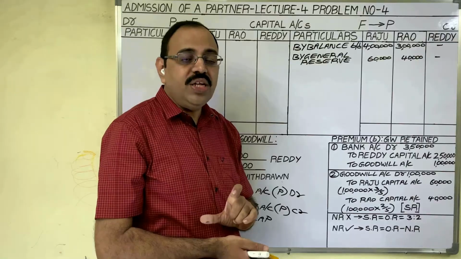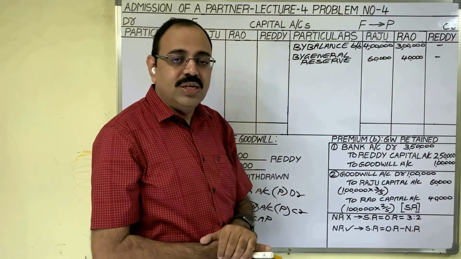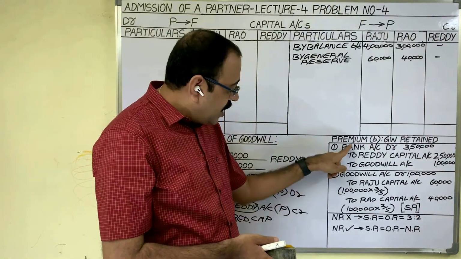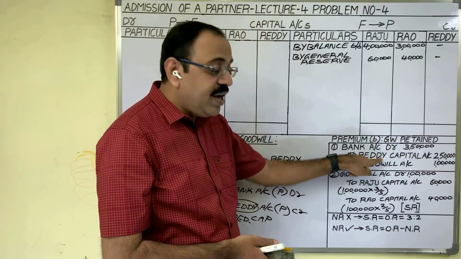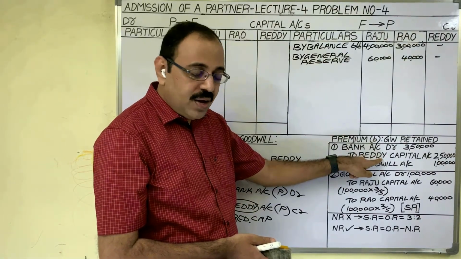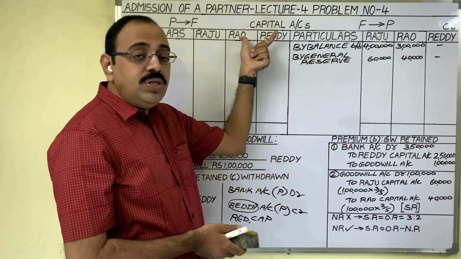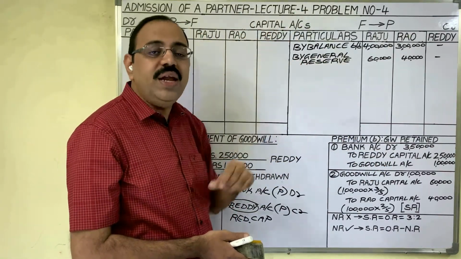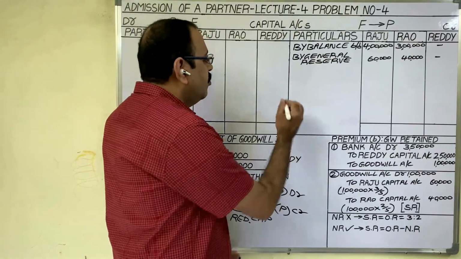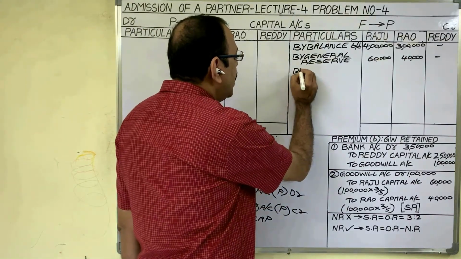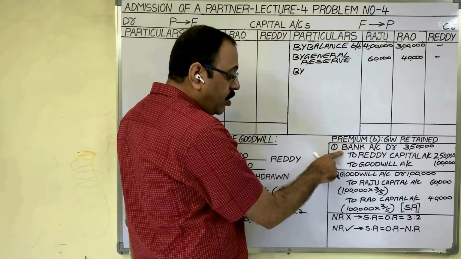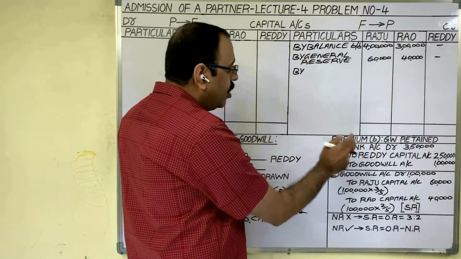Now these two entries we have to post in capital accounts. See the first entry. Capital is credited, Reddy capital. As the capital account is credited, in the capital account we have to post this entry on the credit side. By what to write? On the other side, the debit side, the account name we should write is bank account.